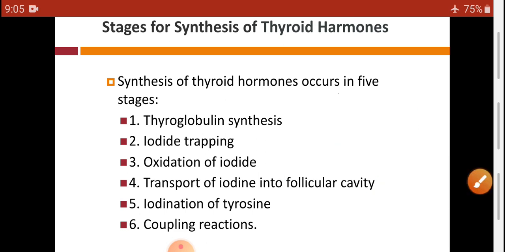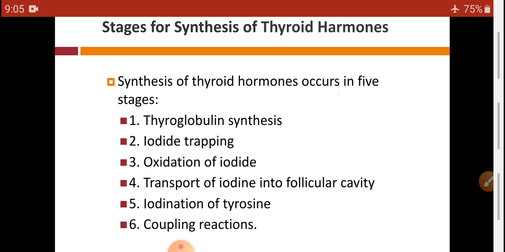But remaining MIT and DIT, which are of no endocrine value, are again deiodinated with the help of enzyme deiodinase, and after deiodination iodine is transported and reused for the formation of thyroid hormones. So this is all about the stages for the synthesis of thyroid hormones.